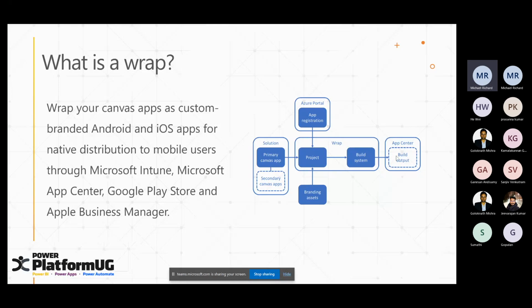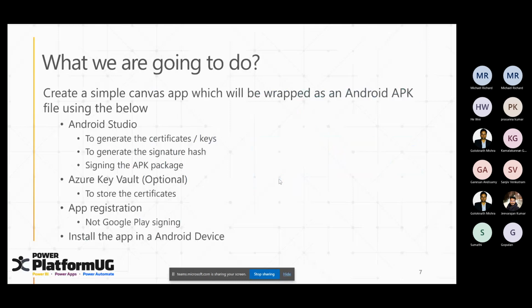Why these things are required. And you also have something called primary Canvas apps, secondary Canvas apps. All those things we will discuss while we go into the demo. What we are going to do in this demo, we are going to create a simple Canvas app. Actually, I'm not going to create a Canvas app, it will take more time. What we will do is just use an existing Canvas app, or one of the templates that Microsoft has provided, and we'll wrap it as an Android APK. There are many websites, many YouTube videos which will tell you how to create an iOS app, but Android, not much. So let's focus on Android this time.